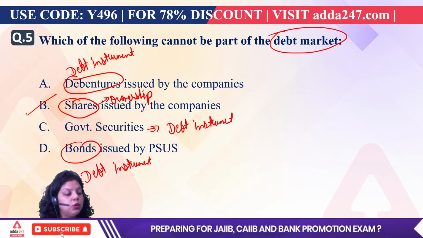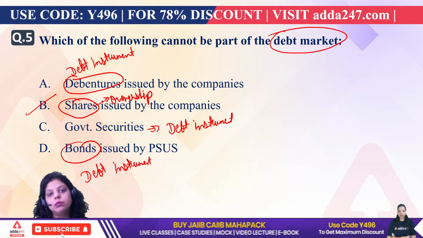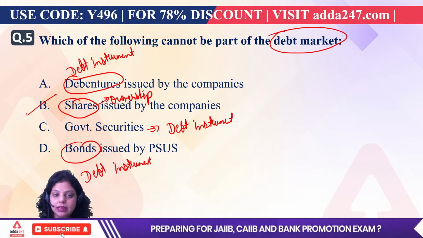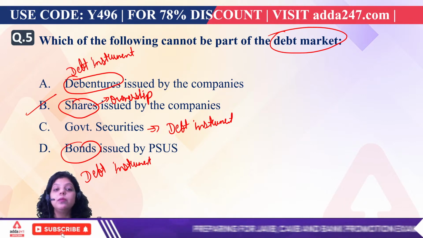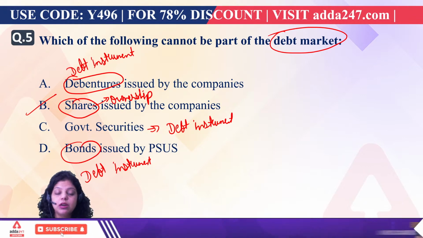So shares give you ownership, partnership. And when it comes to the debt market, that is the instrument with which you are taking a loan from the public, and that is debenture, government security, and bonds. The examples of government securities are unlimited.